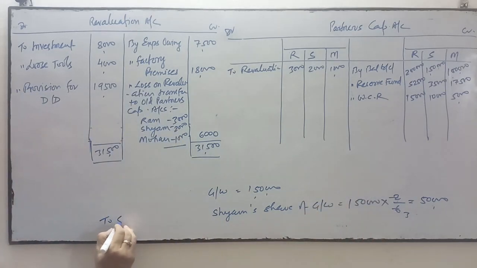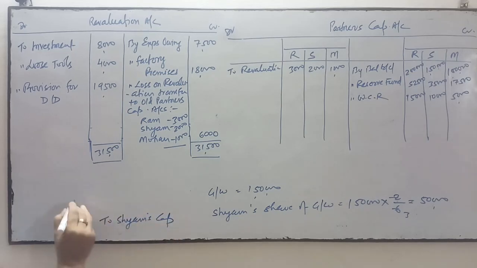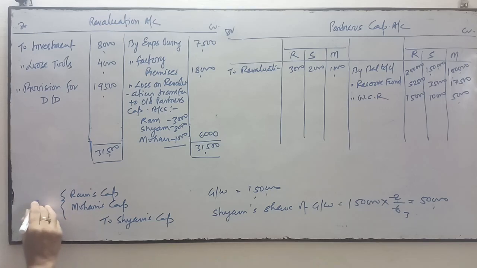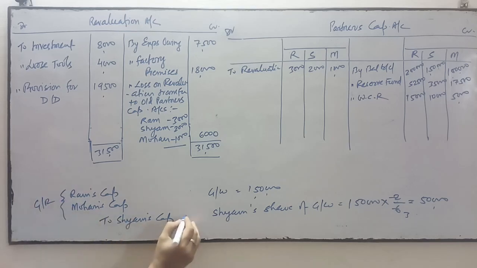Shyam's capital account will be credited, and the continuing partners Ram's and Mohan's capital accounts will be debited in their gaining ratio.